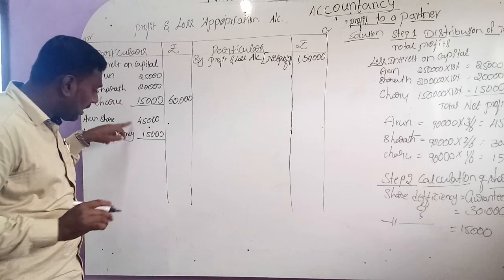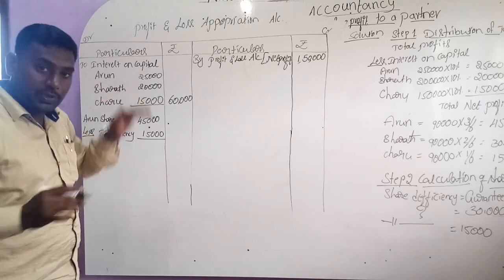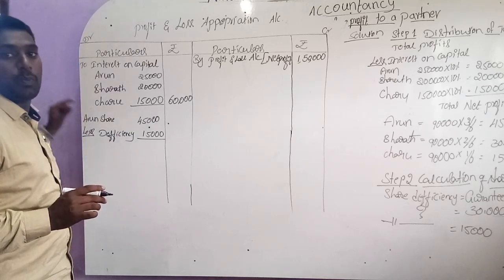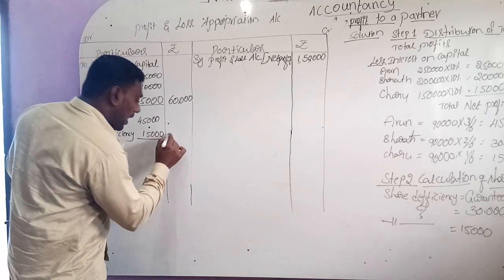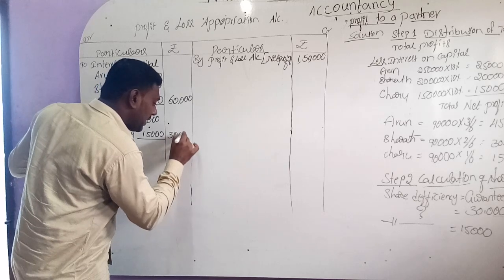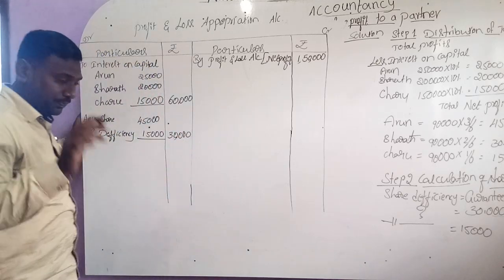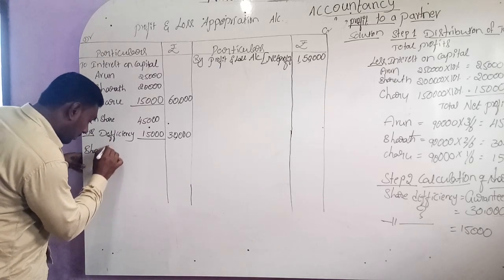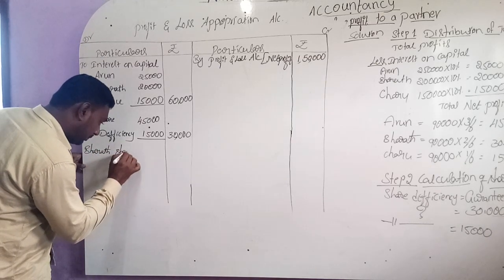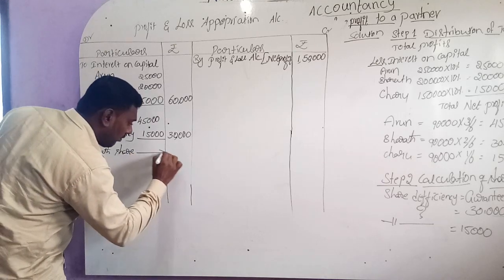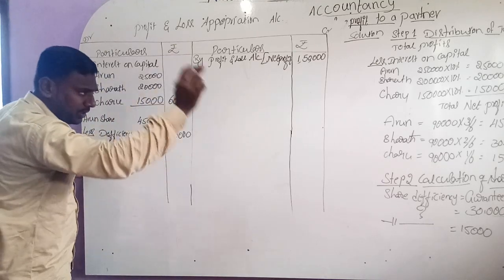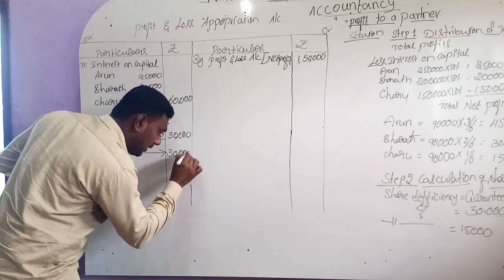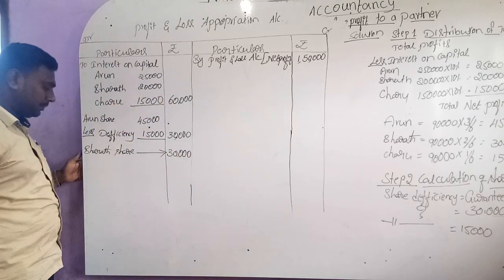45,000 is his share. From that we should deduct 15,000. That will be sacrificed to some other person, because this person is promising to some other person. So actually the share he receives is 30,000 rupees. Next, second partner Bharat. Bharat is not promising, so whatever share of profit he gets, we directly transfer to the amount column, that is 30,000 for Bharat.